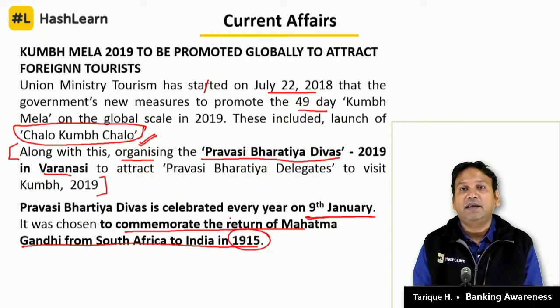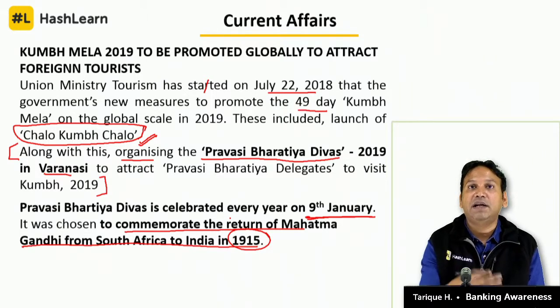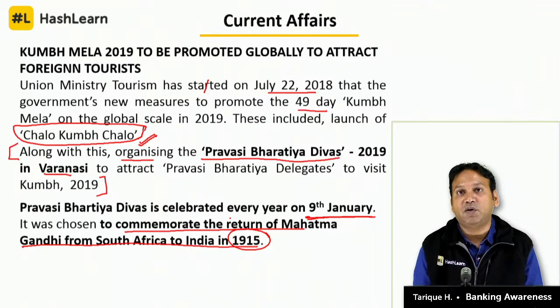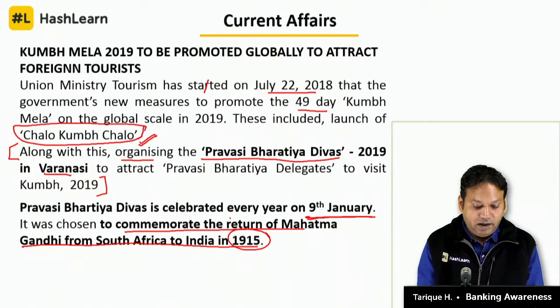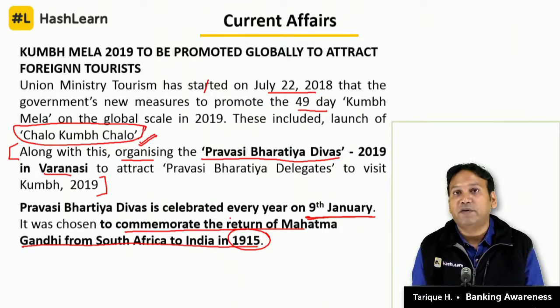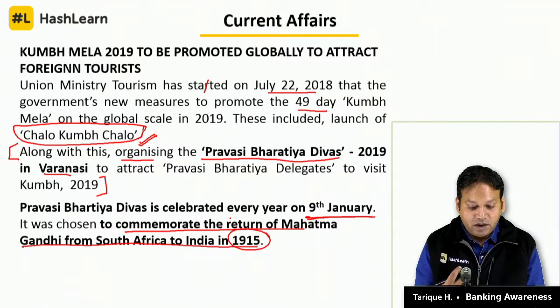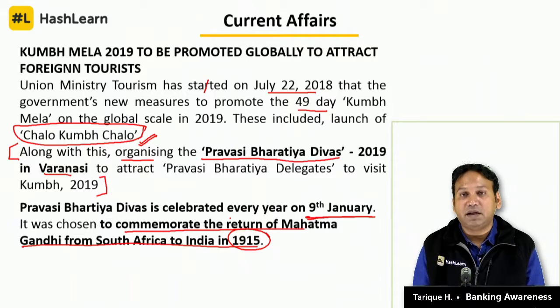So let's say that the idea behind this is that when Mahatma Gandhi was working in South Africa, he was an NRI in the sense that we today talk about NRIs, and he came back to India, and then the kind of contribution that he gave to our country, ultimately leading to the independence of our country. तो उनको सम्मान करते हुए 9th of January को हम प्रवासी भारतीय दिवस मनाते हैं.